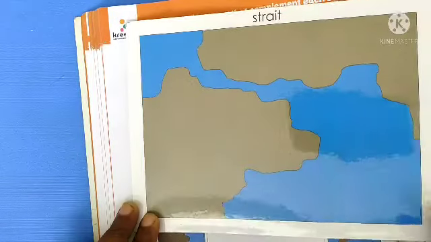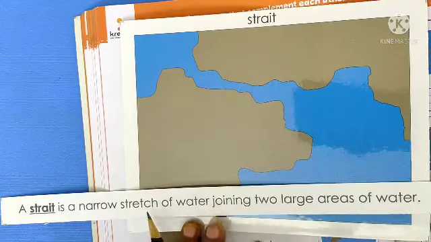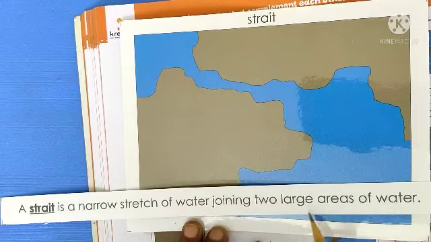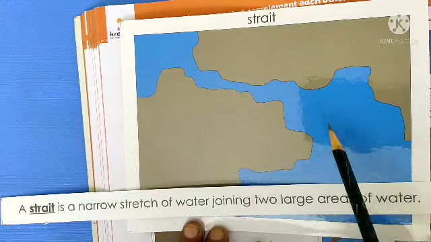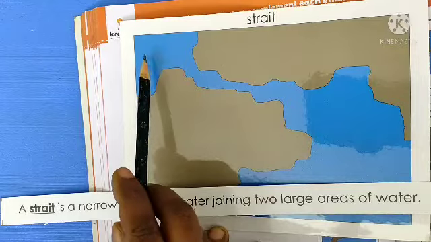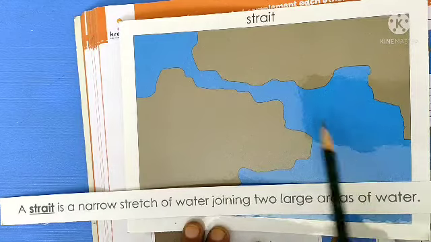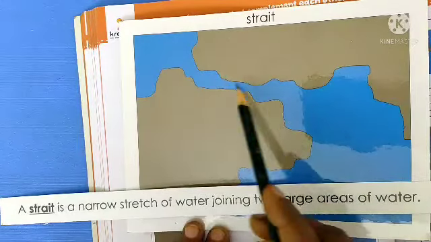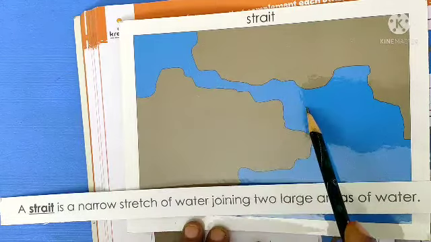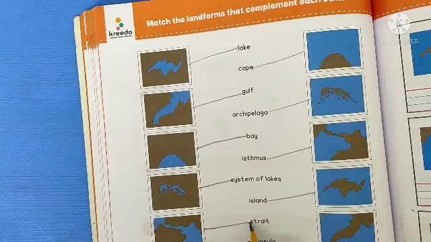Next is strait. This is the image of a strait. A strait is a narrow stretch of water joining two large areas of water. This is a strait. It is joining two areas of large water. Here is one large water area. Here is one more large area of water. Here it is joining. This is a strait. Now, join it. Match it.